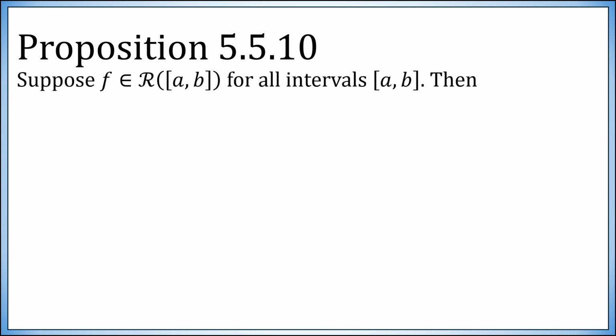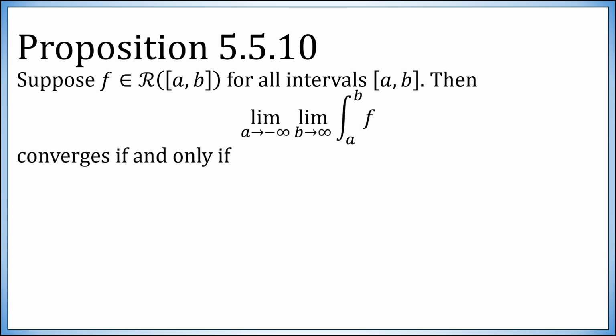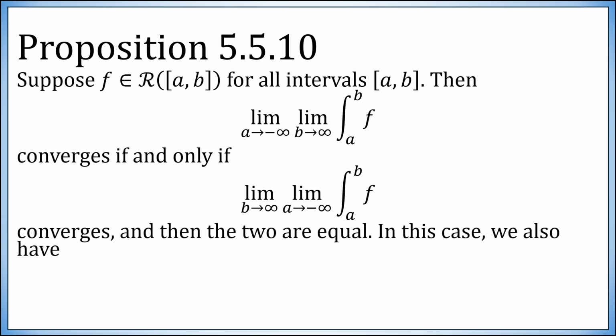So here is prop 5.5.10. Suppose f is Riemann integrable on all intervals. Then this limit exists if and only if this limit exists. And note that all we do is switch the order of the two limits, and we're going to say that if one converges, so does the other, and the two are equal.